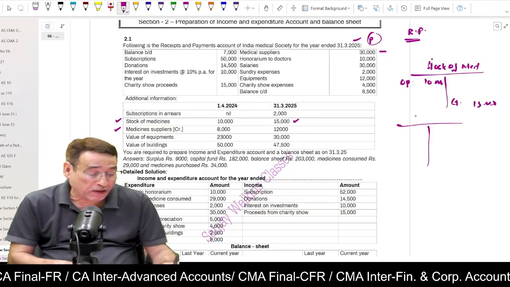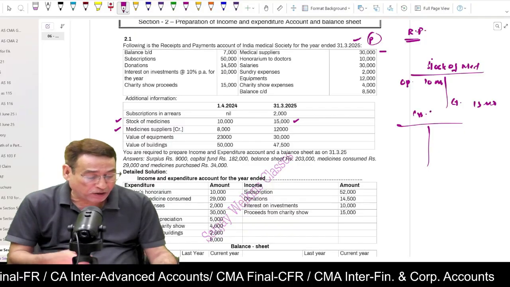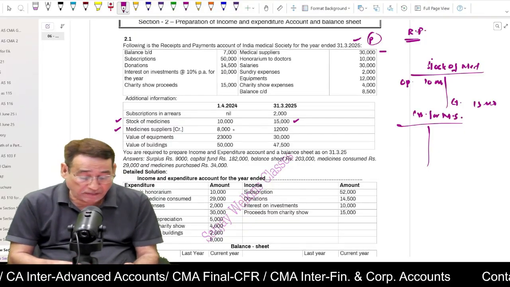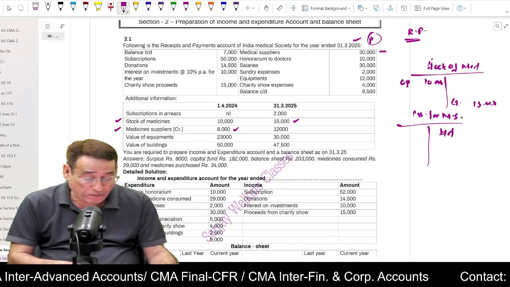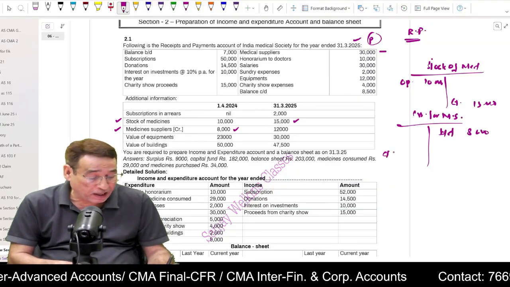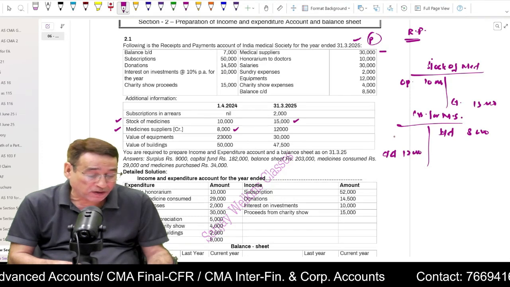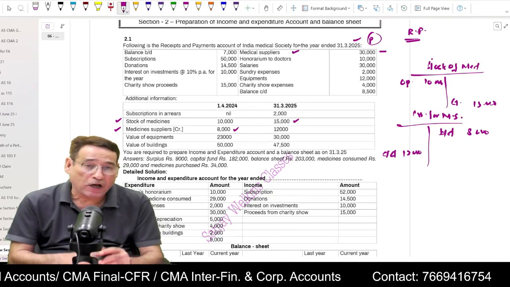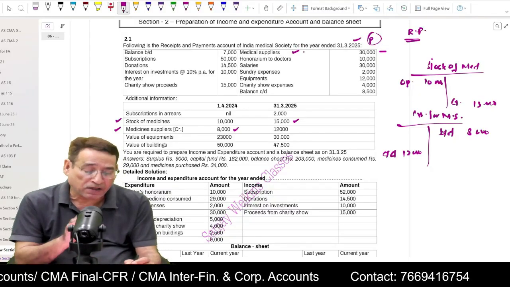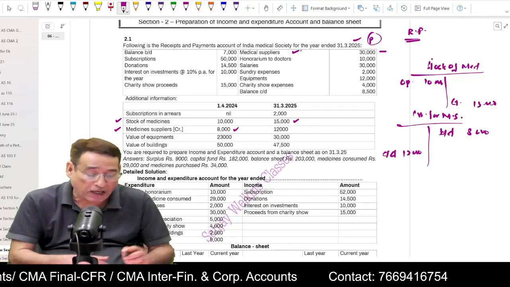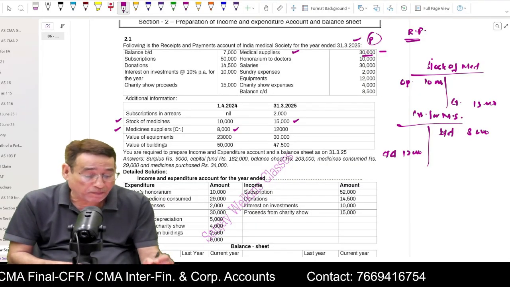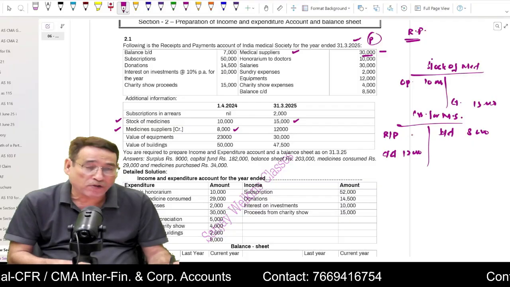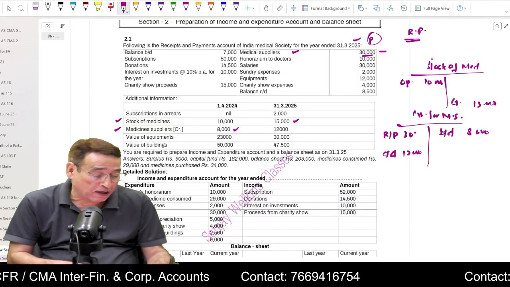Simultaneously, I am going to prepare the creditors account for medicine suppliers. Now, medicine supplier 8,000. It is a liability, so I will write by balance brought down 8,000. Then I am going to write by balance carried down, that is equal to 12,000. Because this is the receipt and payment account, on the credit side we have written medicine supplier. That means we have paid to suppliers. We have made a payment to supplier. So because we have made a payment to supplier, it will be written in the supplier account, creditors for medicine suppliers. I will write 30,000.